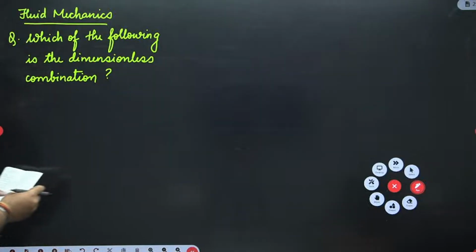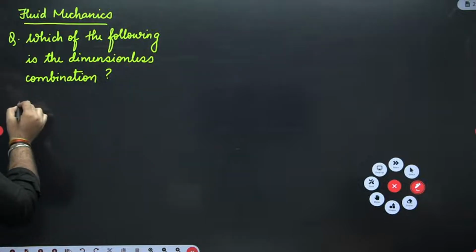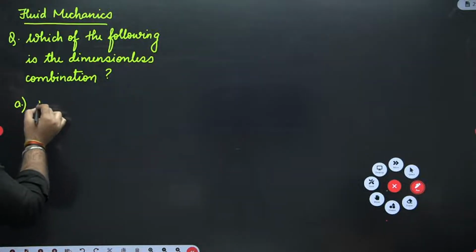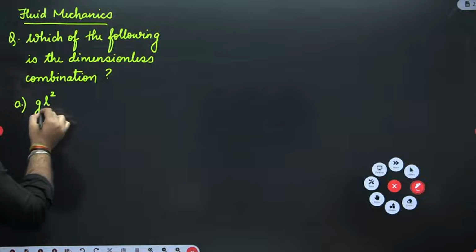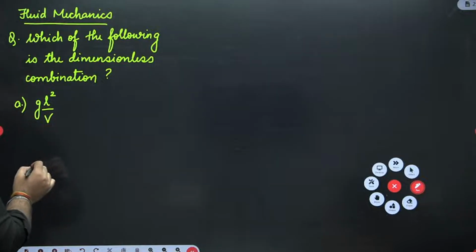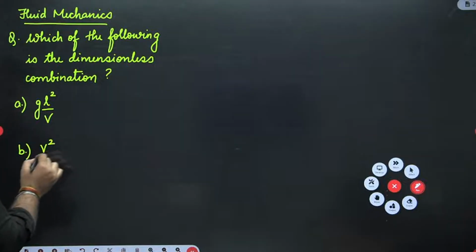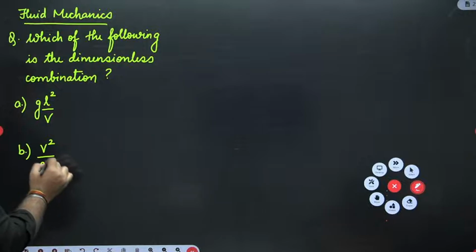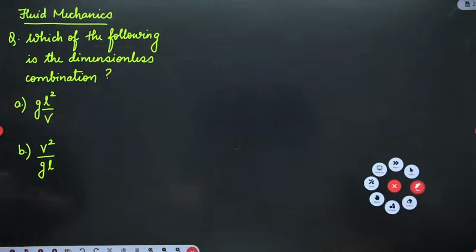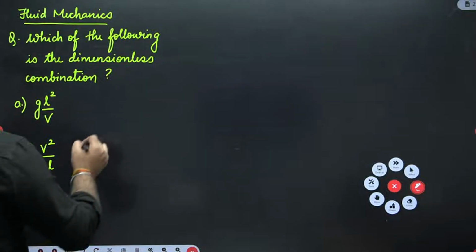First one they have given you as GL² upon V. Second one is V² upon G into L. Then you have L upon V² into G. And then you have D, Vg upon L.